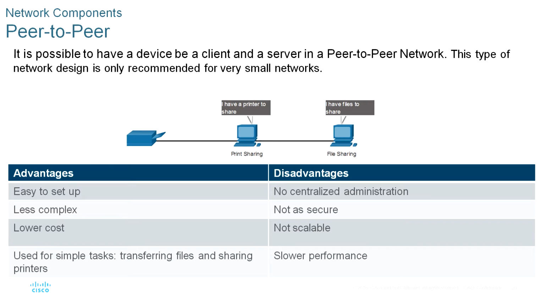And also you can see some of the advantages of P2P networking: easy to set up and less complex, lower cost because network devices and dedicated servers may not be required, and can be used for simple tasks such as transferring files and sharing printers. The disadvantages of P2P networking are no centralized administration, not as secure, not scalable, and all devices may act as both clients and servers, which can slow their performance.